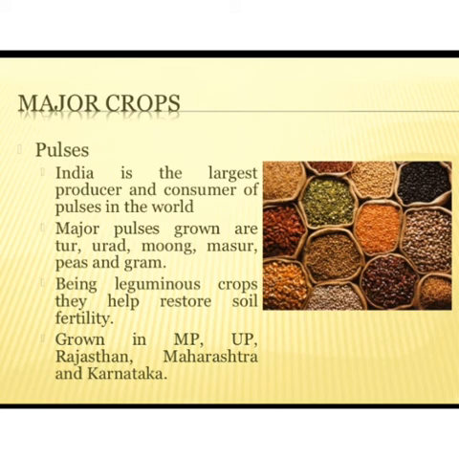The next major crop is pulses. India is the largest producer and consumer of pulses in the world. Major pulses grown are tur, urad, moong, masoor, peas and gram. Being leguminous crops, they help to restore soil fertility. Leguminous means crops which fix nitrogen in the soil and increase soil fertility. It is grown in MP, Uttar Pradesh, Rajasthan, Maharashtra and Karnataka.